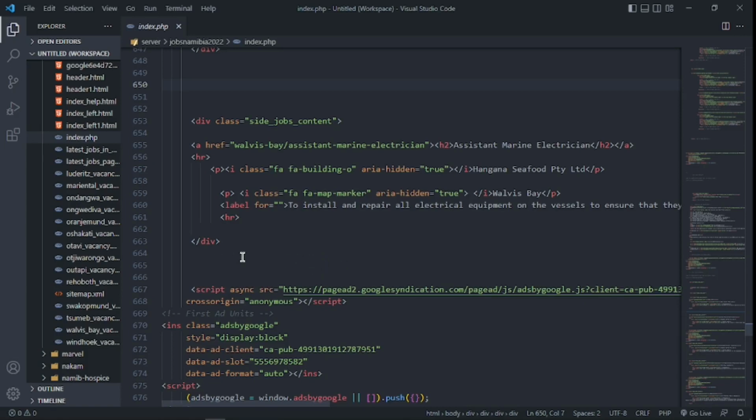In this tutorial, I'm going to show you how you can change your font in Visual Studio Code. So that's what you're going to be looking at in this tutorial.